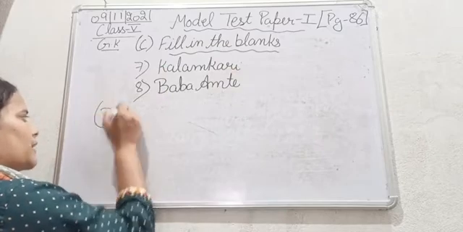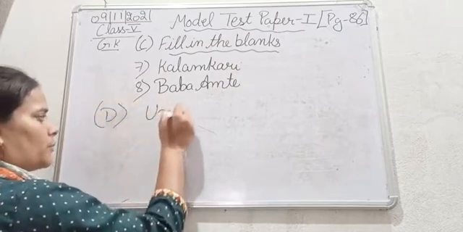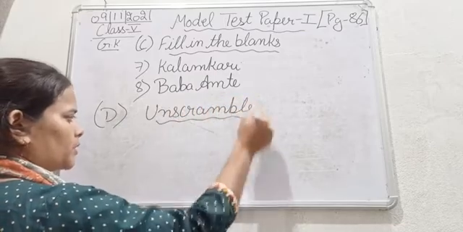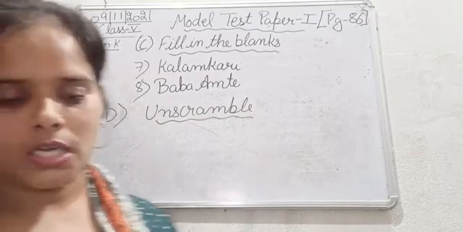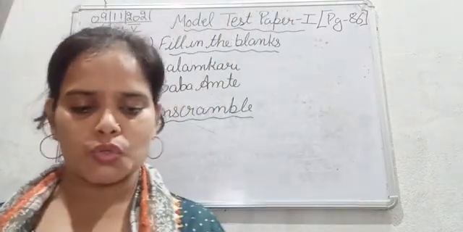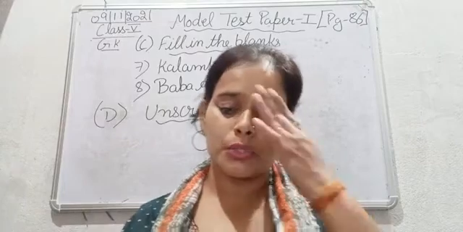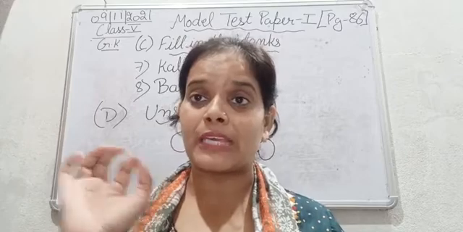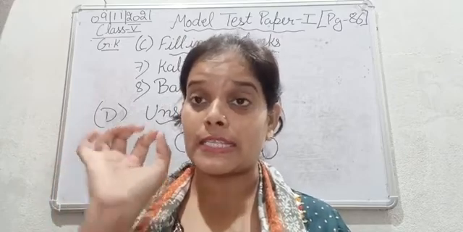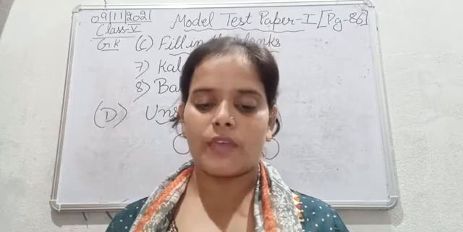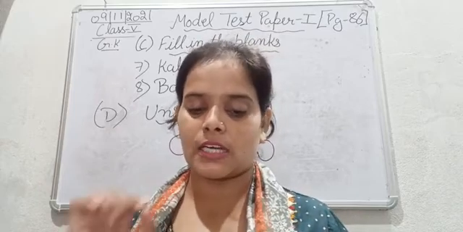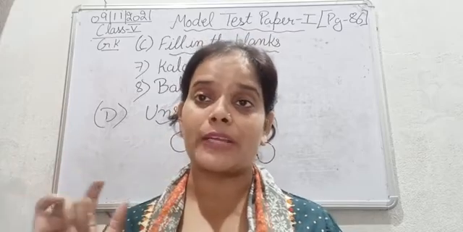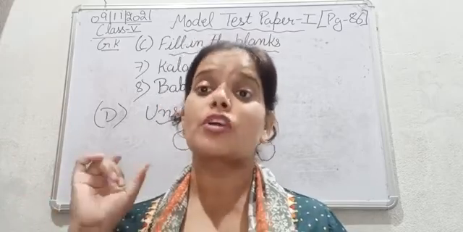Now moving next to the D part, that is unscramble. Okay, so let's see the question and unscramble the words. The first question is, this is used to cure various skin disorders, soothe burning sensations and treat jaundice patients. The stem of which tree is used? They have given us an unscrambled word. If we unscramble these words, we will get the answer, that is sandalwood, which we call chandan ki lakdi.